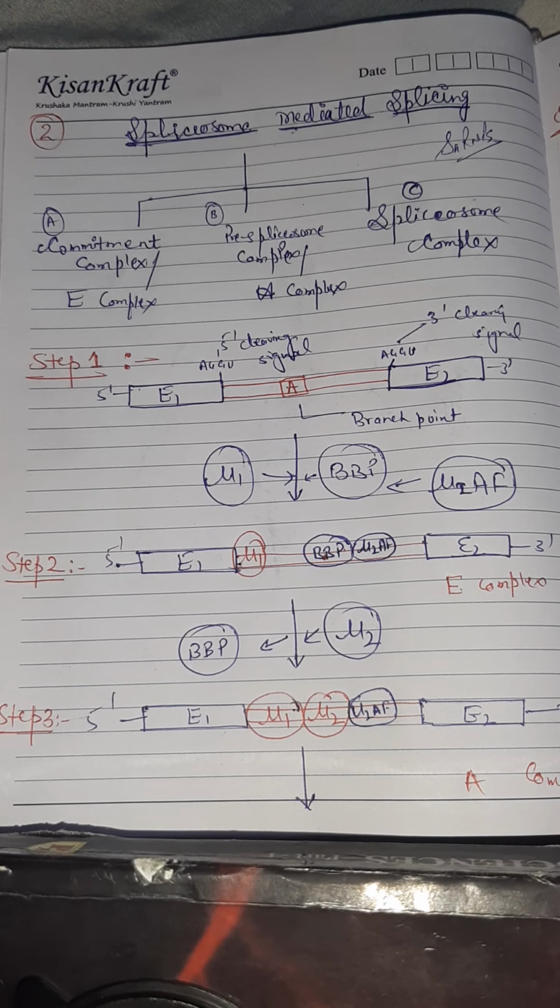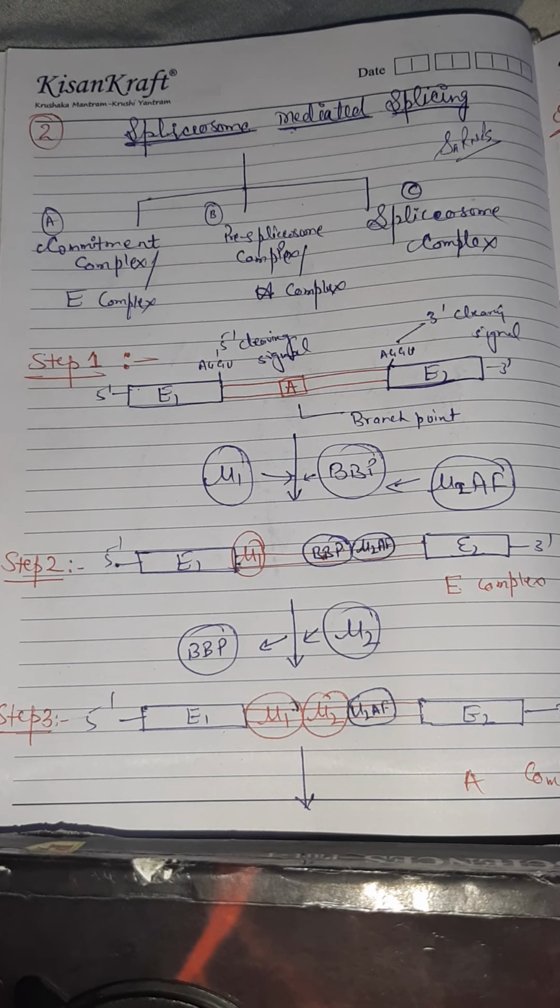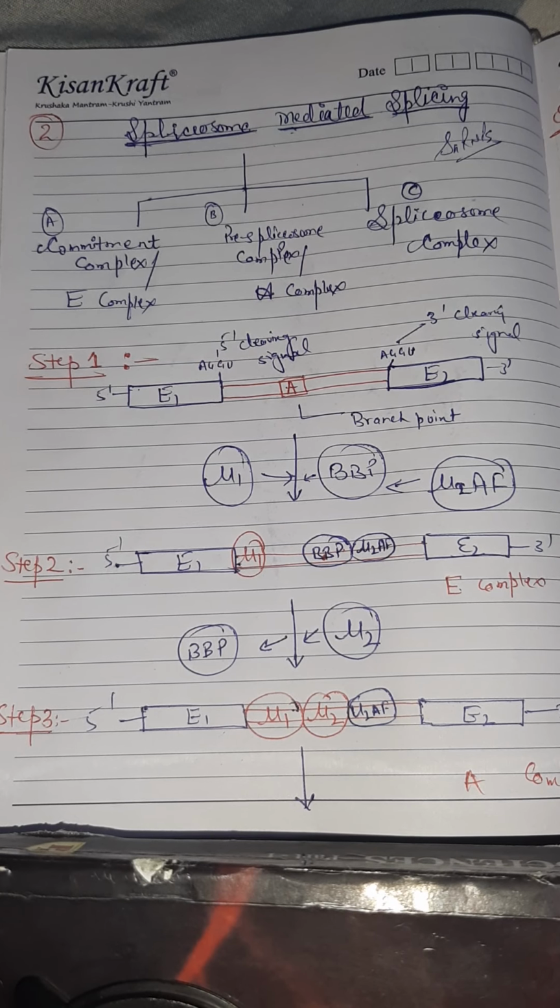These three points come into close proximity with the help of the snRNPs. No protein is responsible for the catalysis; the catalytic part is present in the intron of the mRNA itself, and none of the proteins is responsible for the catalysis.